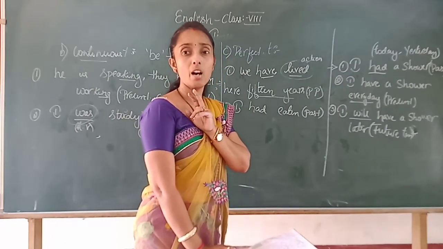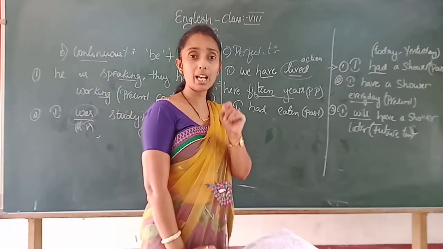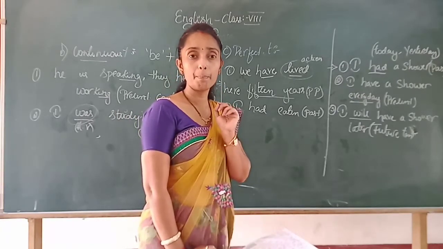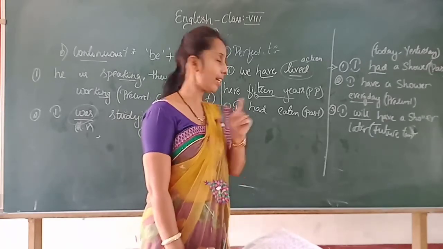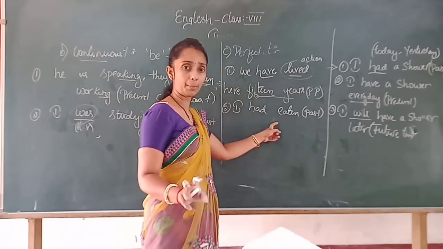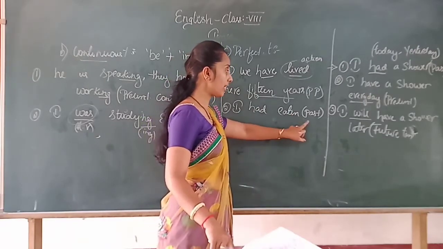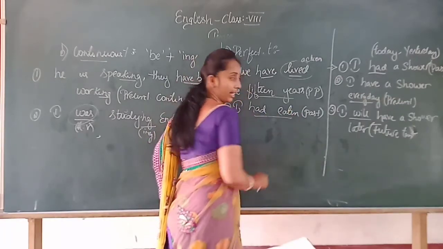Which are they? One is that first explanation, the action which has completed. Perfect tense shows the action which has completed. For that sentence, this is an example. I had eaten. ನಾನು ತಿಂದಿದ್ದೇನೆ. Correct? Because this is in the past tense. I had eaten means the action completed.